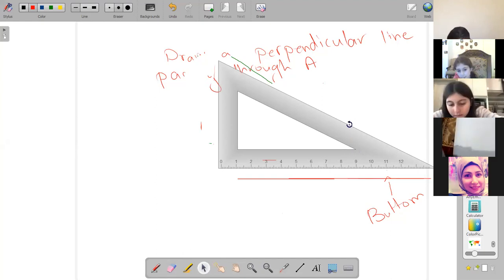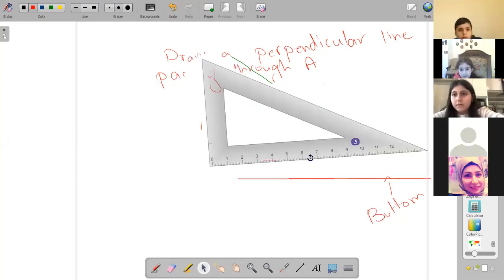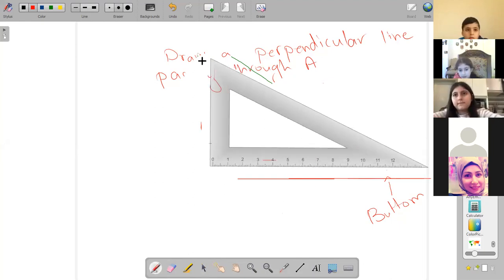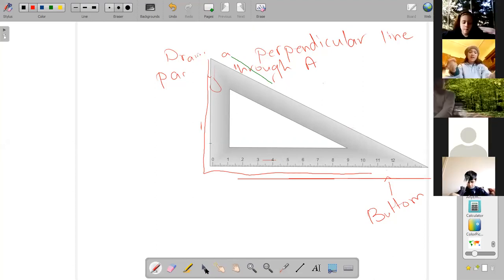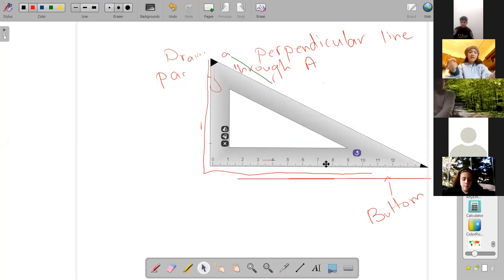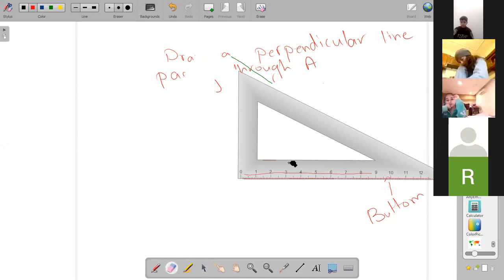We are not allowed to put it like this or like this or here like this. We will put it like L. Do you know what I mean by L? This is the letter L. You should hold it like L in this way. Okay, the bottom of the set square should touch the line. Now I'll move the set square.